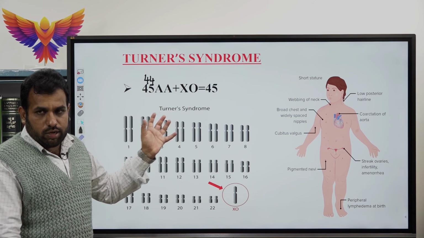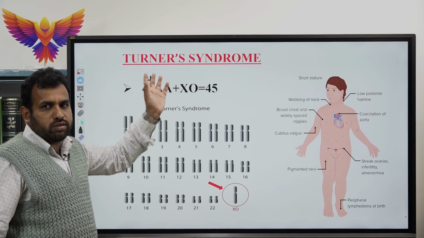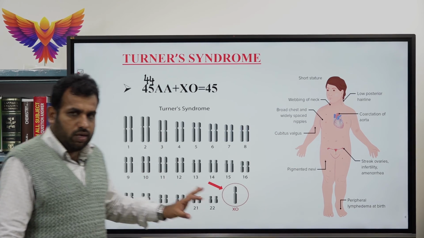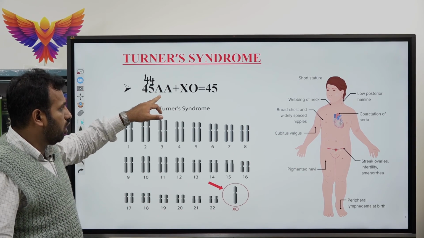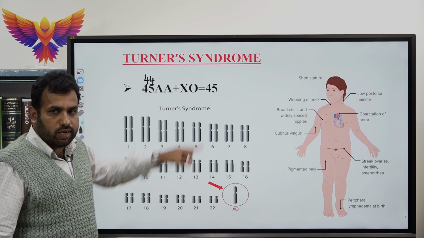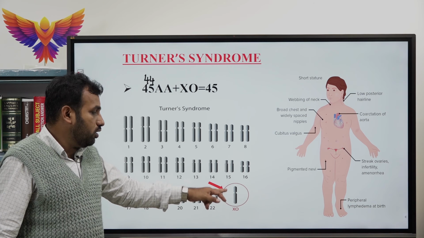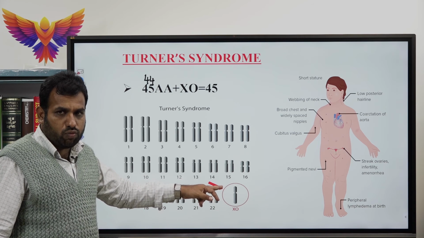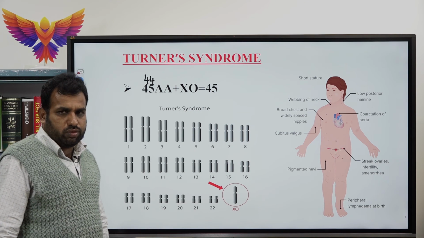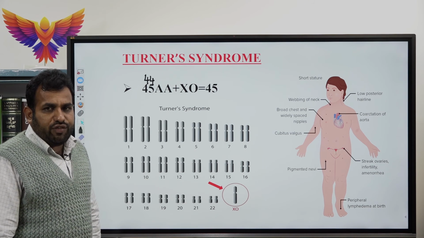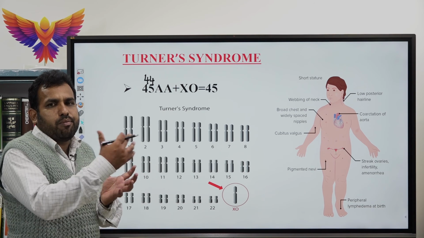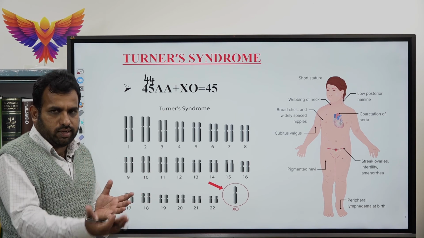Now move on to another type of chromosomal disorder called Turner's syndrome. Turner syndrome affects only females. Here the chromosomal complement is 44 autosomes and one X chromosome, which leads to 45. That means the deletion of one X chromosome results in 45 chromosomes. In the affected individual, the female body possesses male character instead of female character.